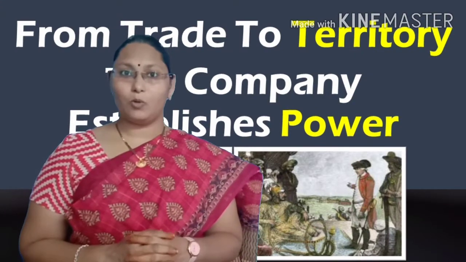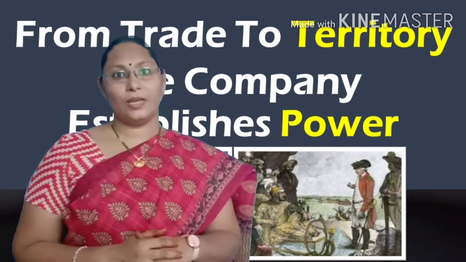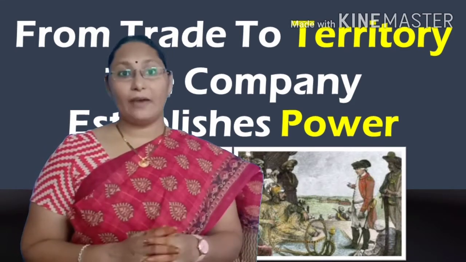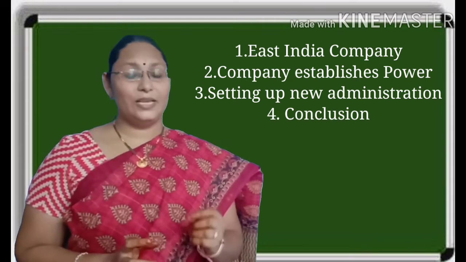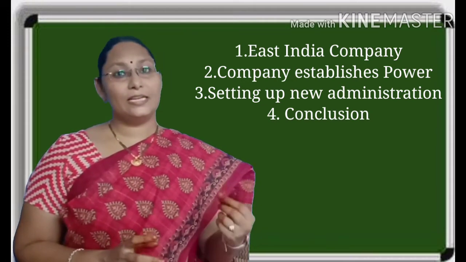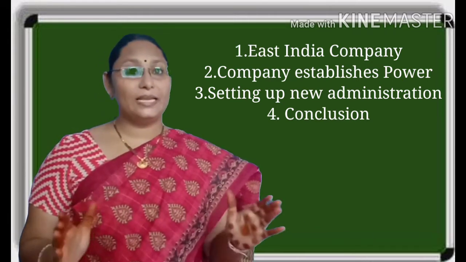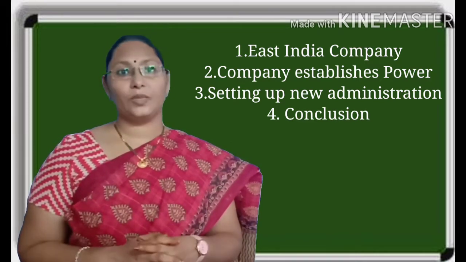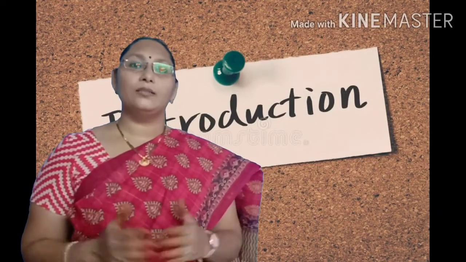Today we need to learn the second chapter from history, From Trade to Territory: The Company Establishes Its Power. To complete this lesson we have to go through four subtopics: the East India Company and the company establishes power, setting up the new administration, and conclusion. It is a very big lesson and we need to complete these four topics. Before going to the first topic, East India Company, I would like to give the introduction to this lesson.